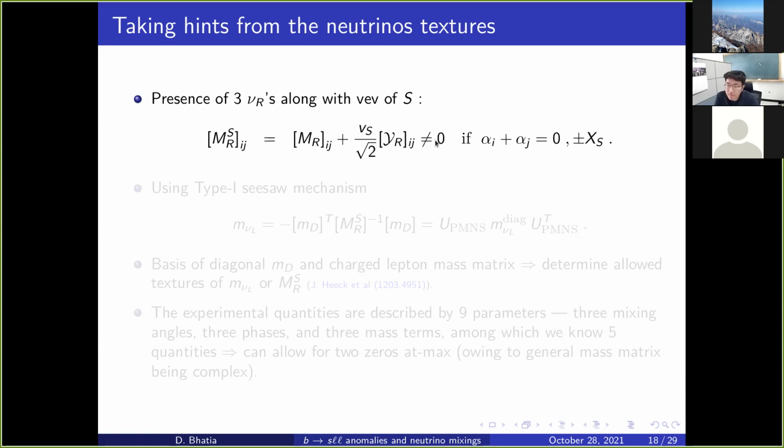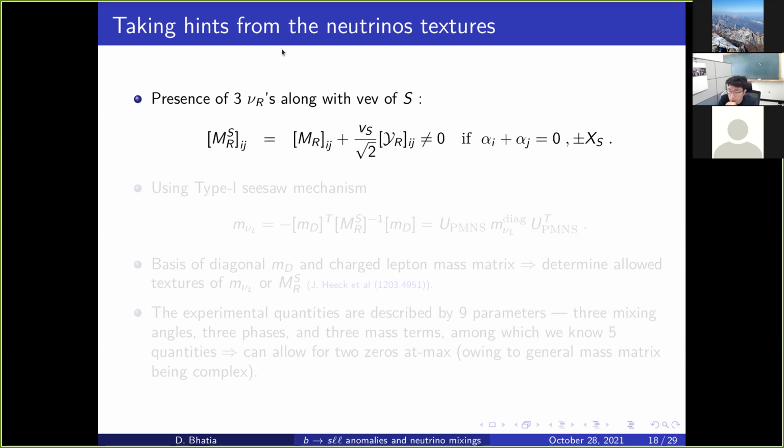And this term would be non-zero when the charges sum up to plus or minus X_S. Essentially, we want a charge assignment such that if we write a nu_i nu_j term in the Lagrangian, we can also couple this nu_i nu_j term with either S or S dagger. If the charges are suitable, then these terms would be non-zero, and then we can find the right-handed mass matrix.